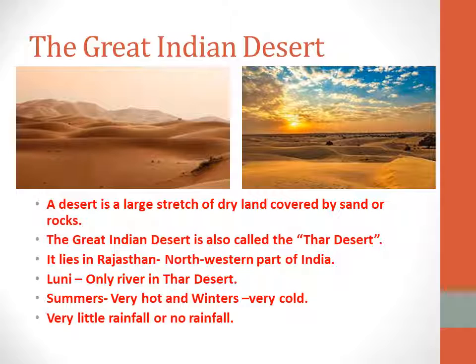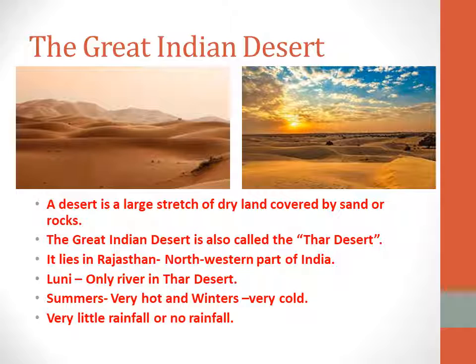It is one of the largest deserts. So where is this desert? It lies in Rajasthan. Rajasthan is situated in the northwestern part of India.